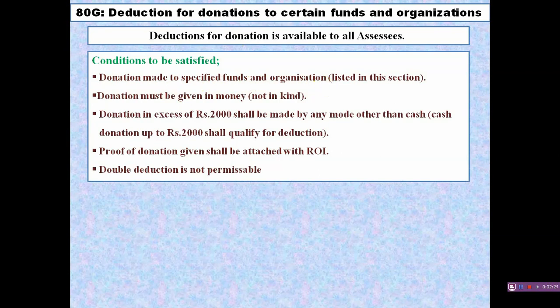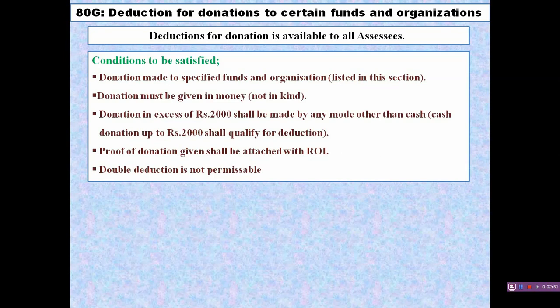It means in section 80G certain funds and approved organizations are listed. Only donation made to such specified funds or organizations qualify for a deduction under section 80G.